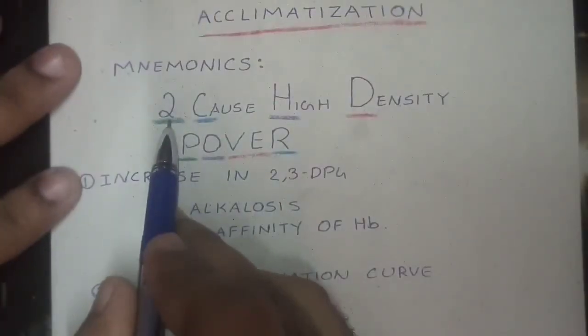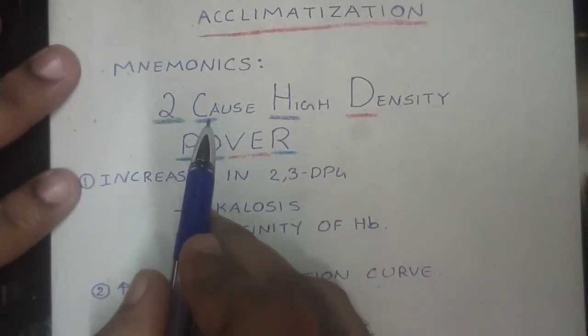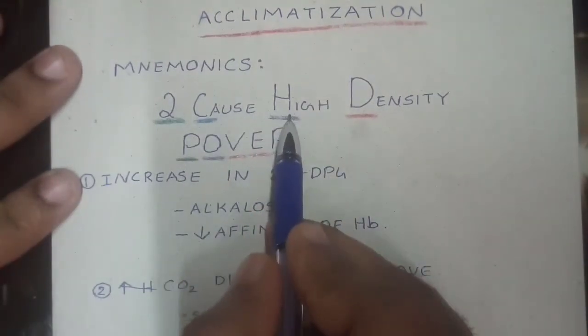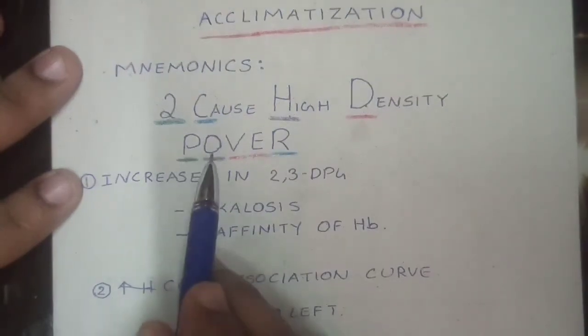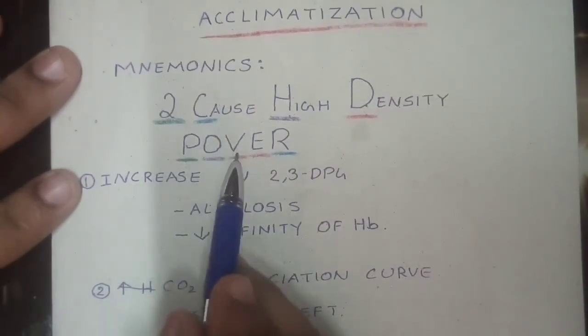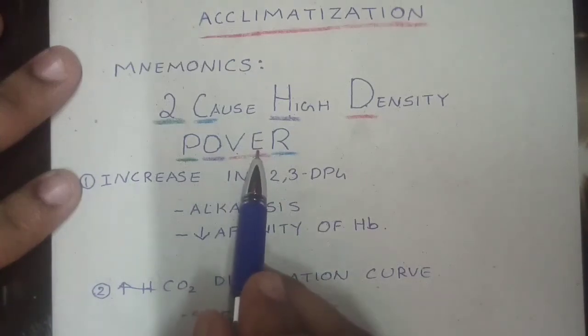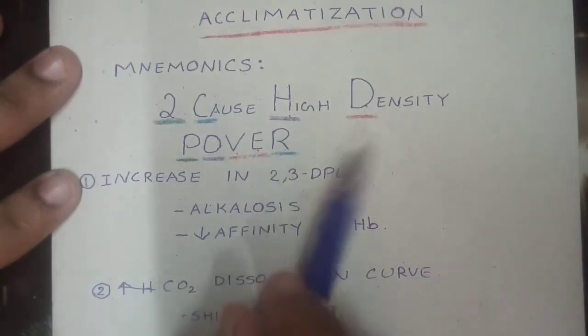Now let's be concise. That is, 2 for 2,3-DPG, C for carbon dioxide dissociation curve, H for hemoglobin content, D for diffusing capacity, P for pulmonary ventilation, O for oxygen extraction, V for vascularity, E for edema, R for renal compensation.